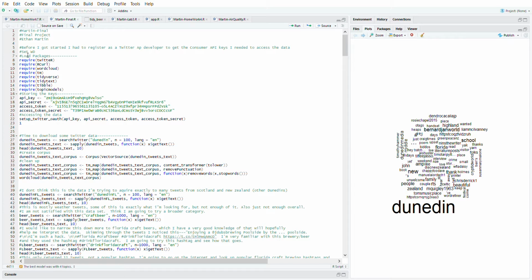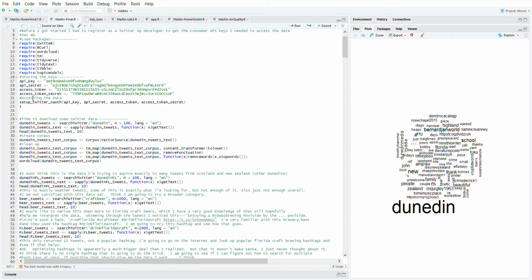First thing you do, of course, set your working directory, make sure everything's around there. You got to load all these packages. I use most of them, I think. I wanted to use Twitter data to do some word frequency analysis, word clouds, do a little sentiment analysis. I got into some LDA modeling. I didn't want to use the data set provided because that's boring.